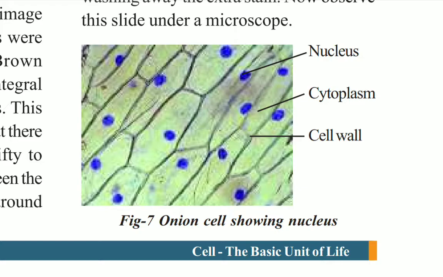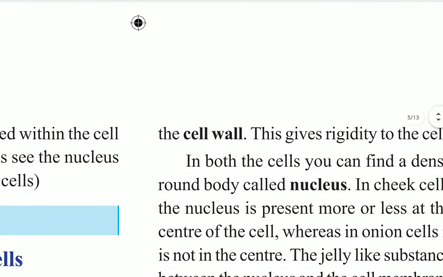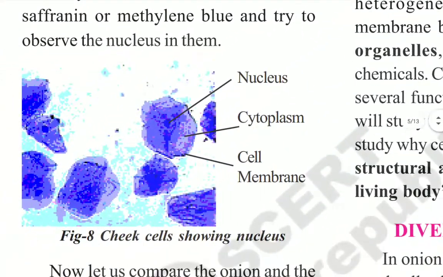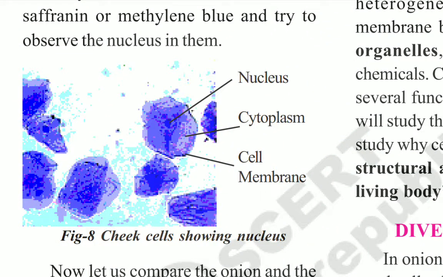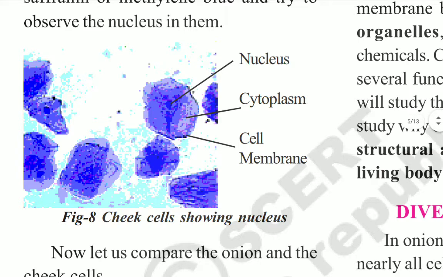Not only the onion peel cell, we can also observe our cheek cells. These are the cheek cells of human beings. Here also, if you take one structure, the middle part of the structure is the nucleus, and surrounding the nucleus there is some heterogeneous liquid, that is the cytoplasm.